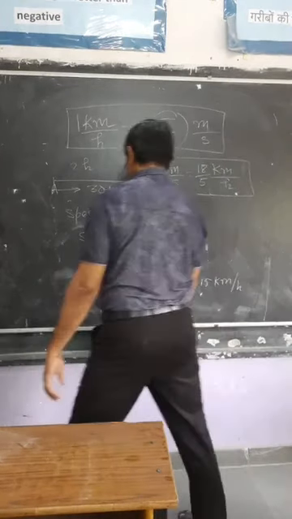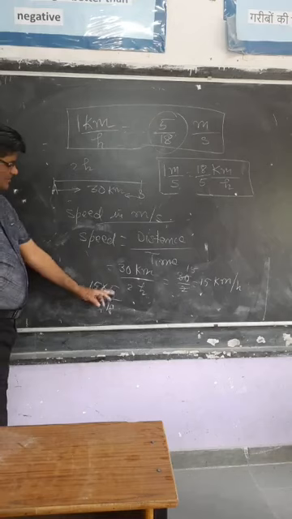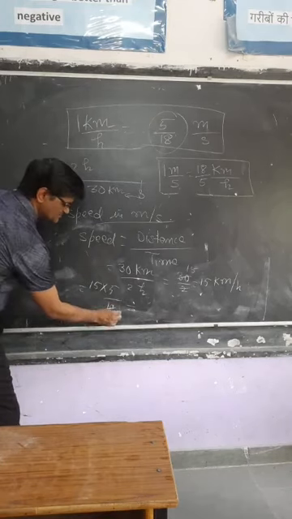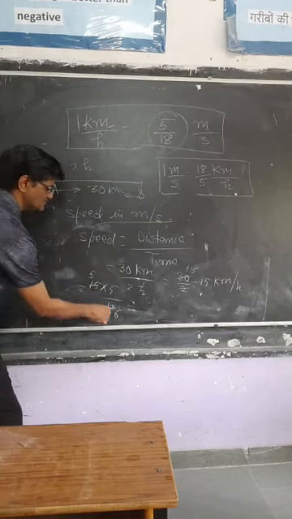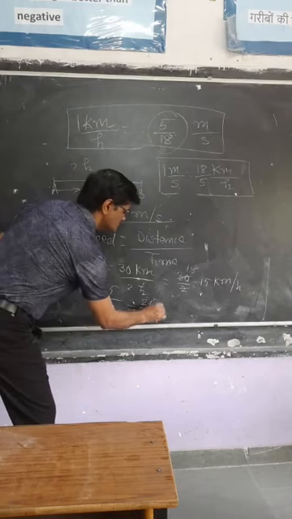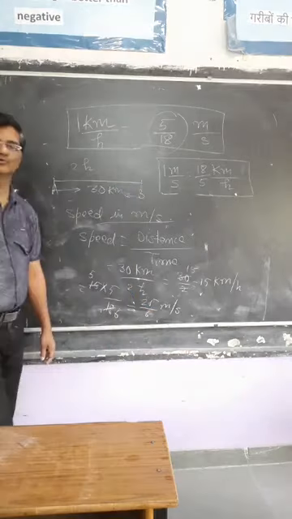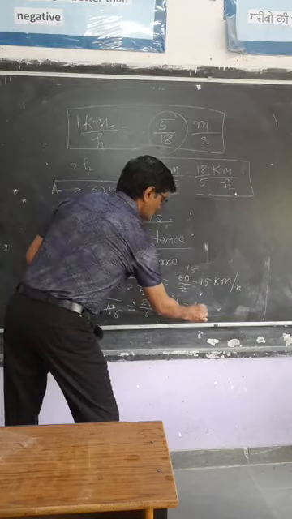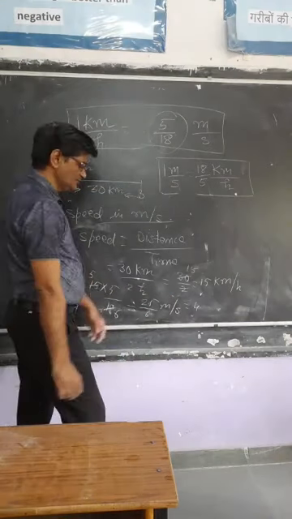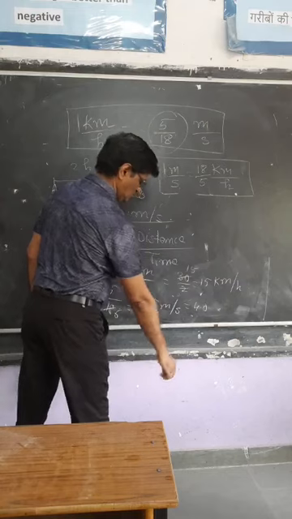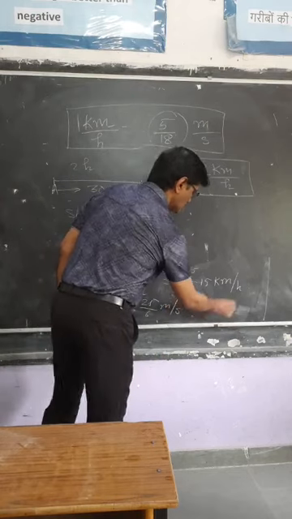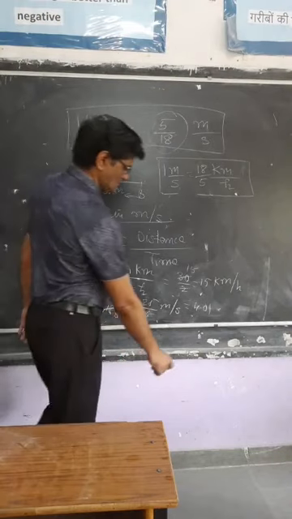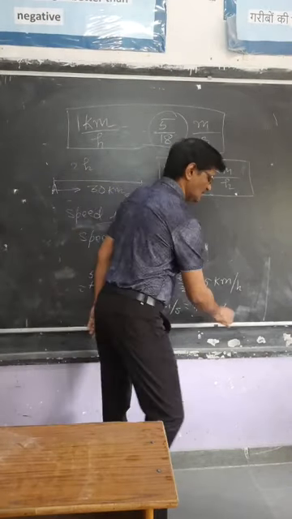Okay, good. That's it. Very good reply. So it is 15 into 5, you can say 3 6 and 3 5, that is 25 by 6 meter per second. Or you can convert it into decimal also. That will give you somewhat 4.1 something, right? Meter per second, something like this.